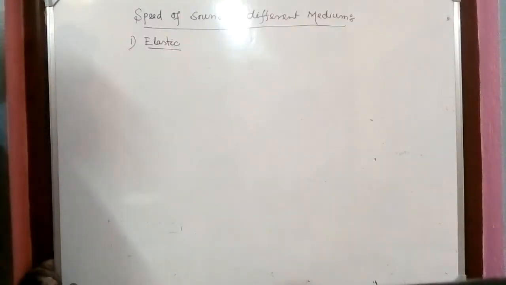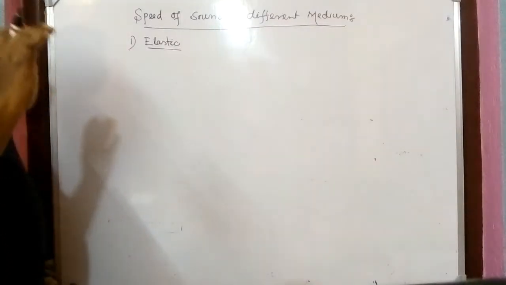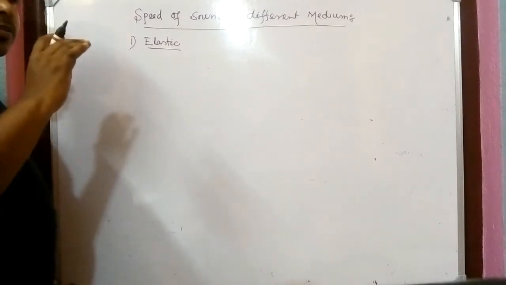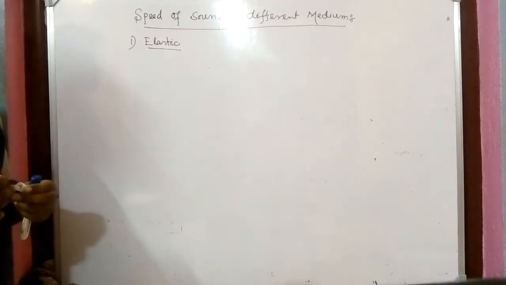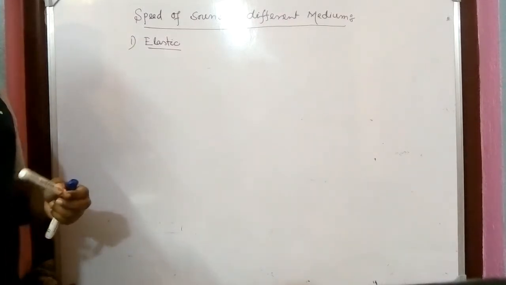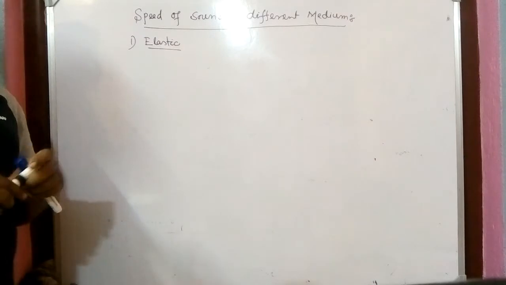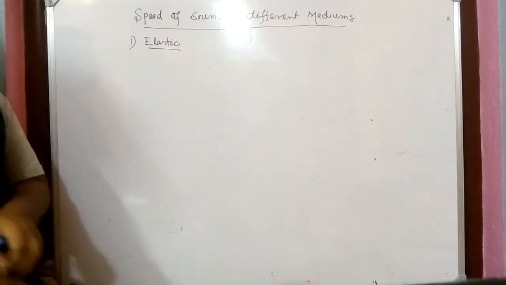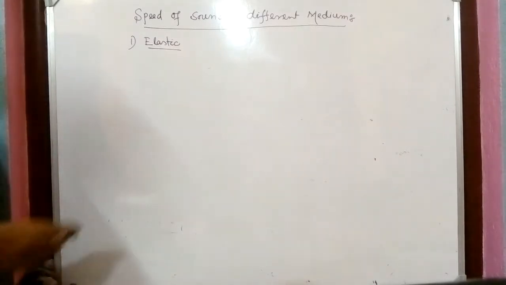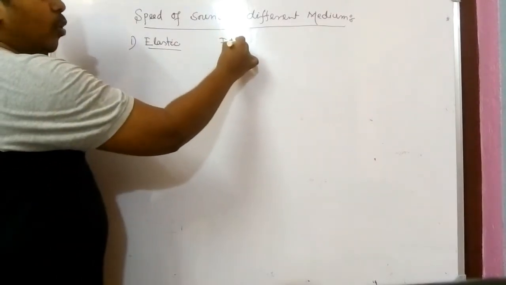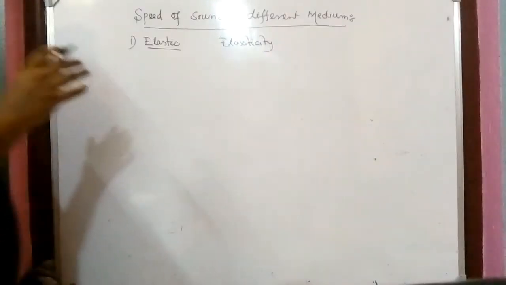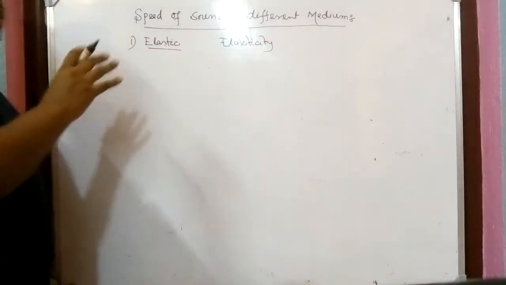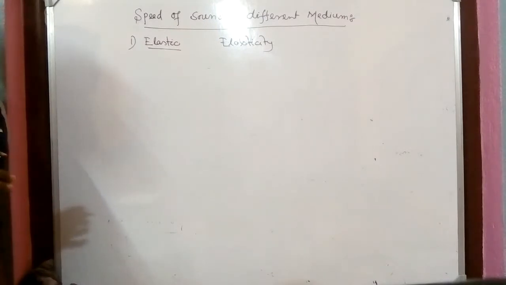What does it mean? I have explained that time that by application of force, if the shape of a body is changed, and when we withdraw the force, if the body gets its own shape, that property of a body is known as elasticity, and that body is known as an elastic body. Okay, so here this elasticity plays a very vital role in the propagation of sound.